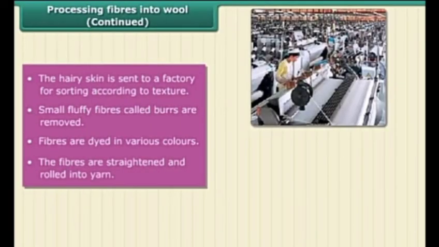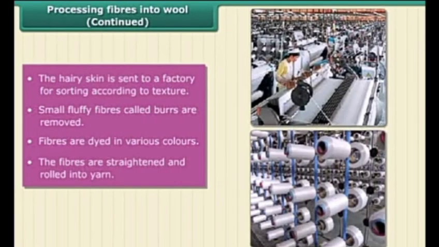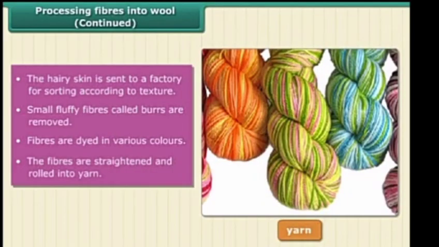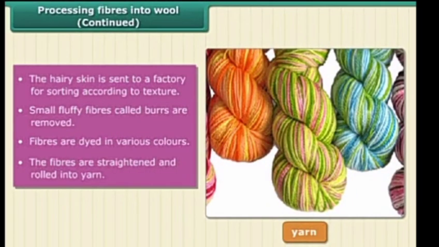The fibers are then straightened and rolled into yarns. The process of straightening the fibers is known as carding. And finally, the wool is ready to use. Further, after combing and rolling into yarns, the threads of wool are formed by spinning 2, 3 or 4 strands of wool together as per our requirement. So the process of forming the threads of wool is called spinning. The larger fibers are used to make sweaters and the shorter fibers are used to spin and weave woolen clothes by the process of weaving.